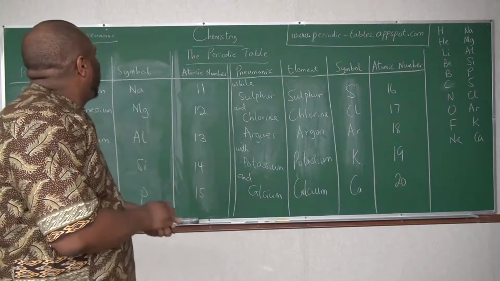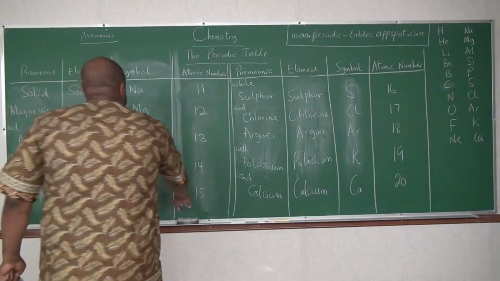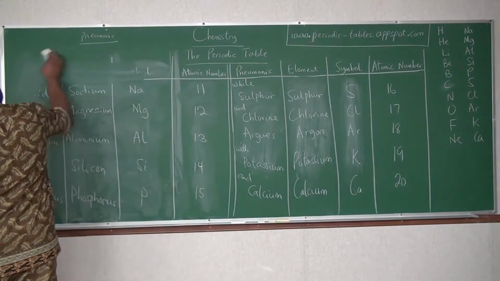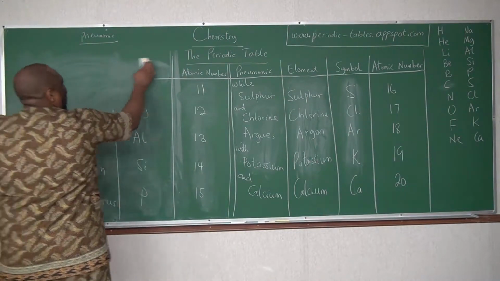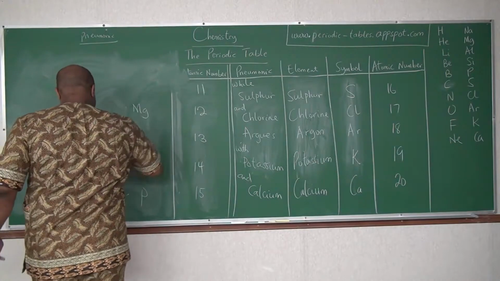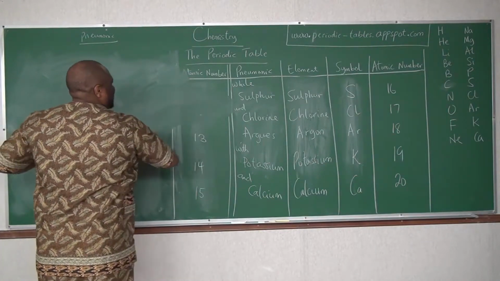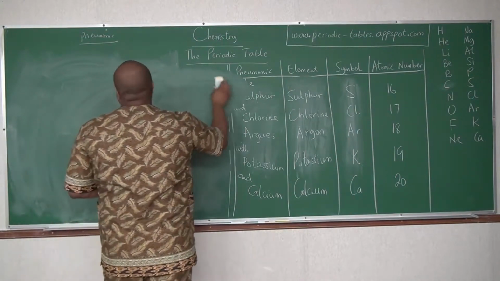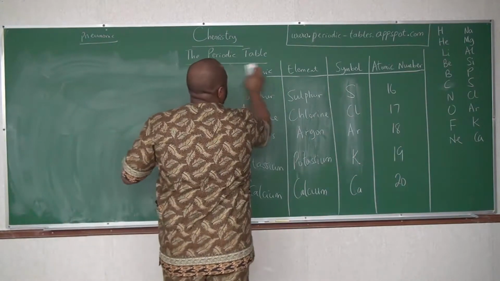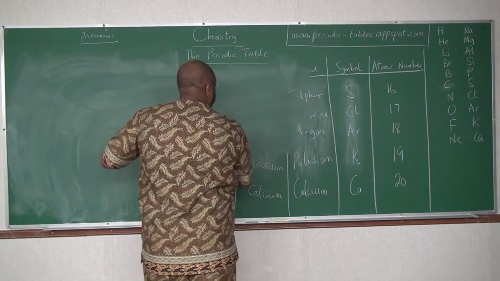Now, before we end this video, we are going to see how these elements are arranged in the periodic table. Let's go ahead and see how they are arranged.